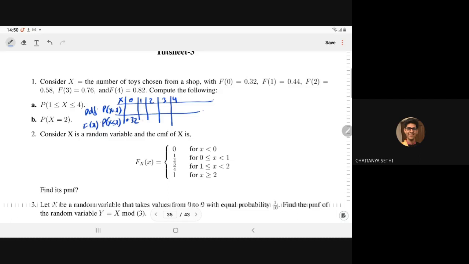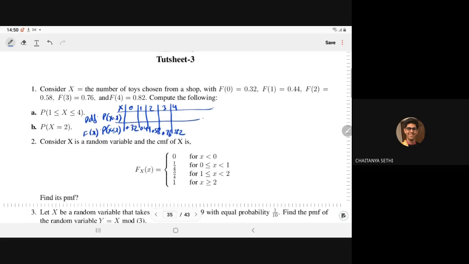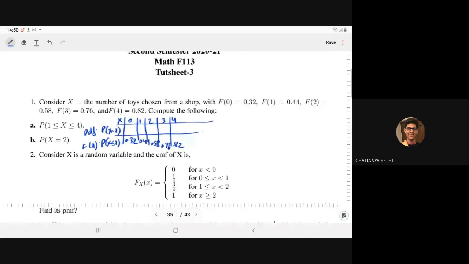This is given to you as 0.44, 0.58, 0.76, 0.82, 0.82, and I think there should be the 5 also. So it will be the 1.